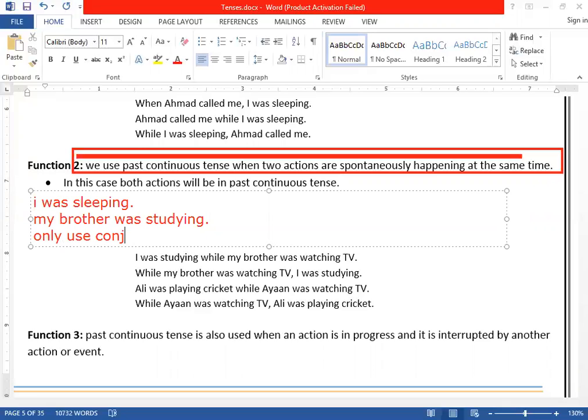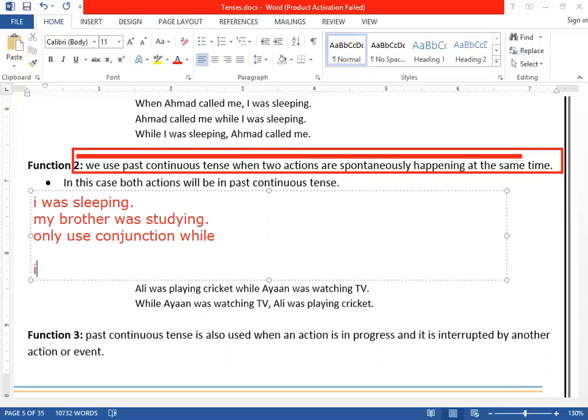So we will only use the conjunction while. Get it? Like, how can I say? I was sleeping while my brother was studying. Now, can you see both actions were in progress in the past at the same time?